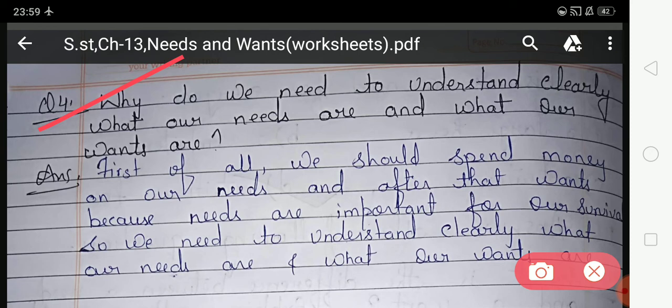Students, I hope you all understood the exercises, and you have to do this exercise in your CW copy. This is your today's homework.